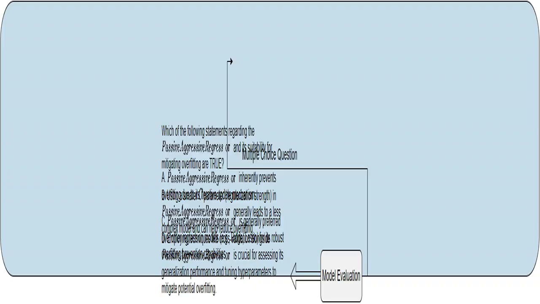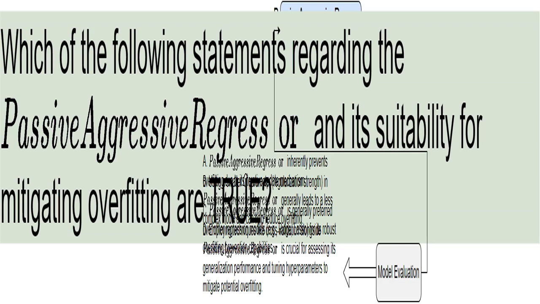We're tackling a multiple-choice question assessing your grasp of PassiveAggressiveRegressor. Each choice presents a different claim about the model and its ability to resist overfitting. We'll evaluate each statement carefully. I will analyze each statement to determine whether the statement about the PassiveAggressiveRegressor's effectiveness in minimizing overfitting is true or false. Think of overfitting like a student memorizing answers without understanding the concepts. It works for the test but fails when applied in real-world scenarios.